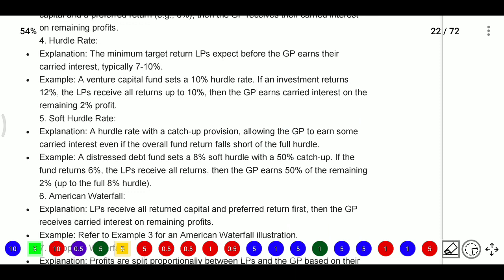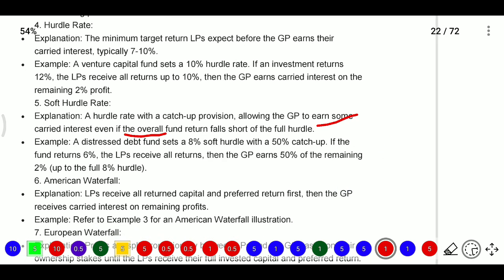Soft hurdle rate means the hurdle rate with a catch up provision, which allows the general partner to earn some carried interest even if the overall fund return falls short of the full hurdle. For example, a distressed debt fund sets an 8% soft hurdle rate with 50% catch up.